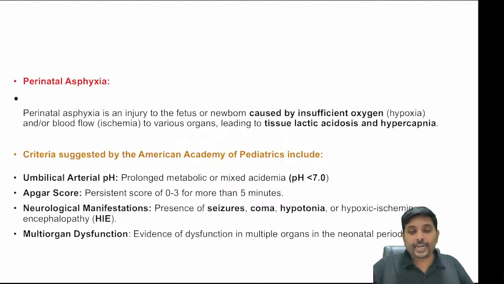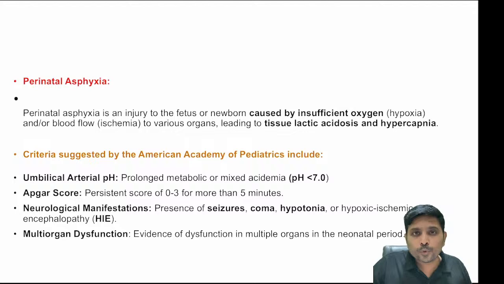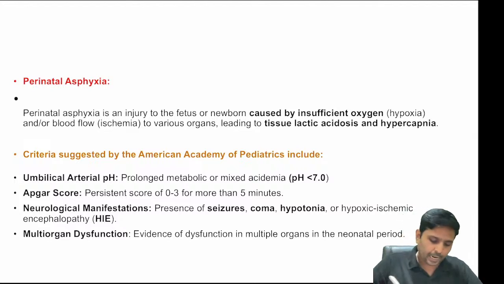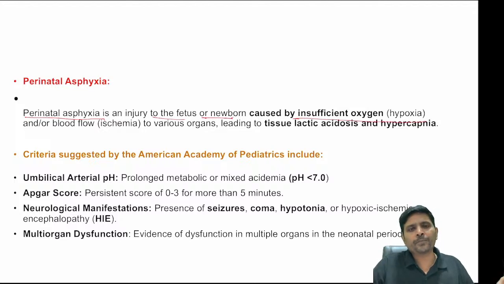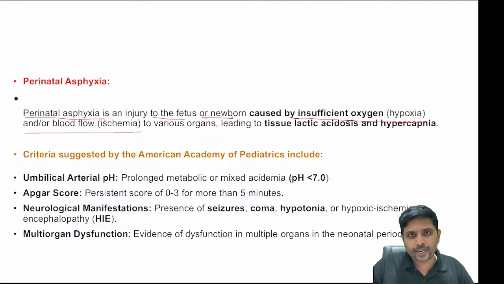What is the criteria for perinatal asphyxia? How do I know that my child had gone for hypoxia? Whenever your brain and many parts of the body are deprived of oxygen, what will happen? Perinatal asphyxia is an injury to the fetus or newborn caused by insufficient oxygen, which is otherwise known as hypoxia, and along with that absence of blood flow to various organs, not only brain.